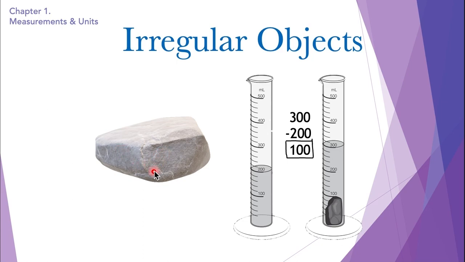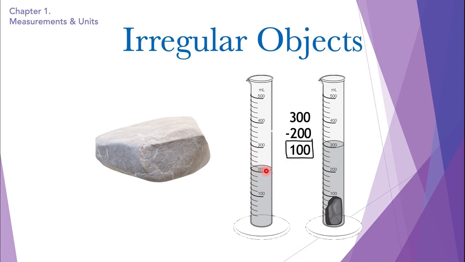It is neither a cube nor a spherical object, but it is irregular in shape. So to measure the volume of this object, what I will do is take a measuring cylinder and add water in it. Now we note the volume of the water the measuring cylinder shows, which is 200 ml right now. So I note this volume down, and then I immerse the rock.